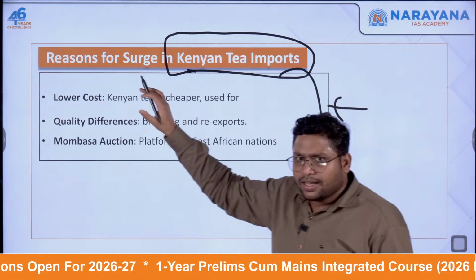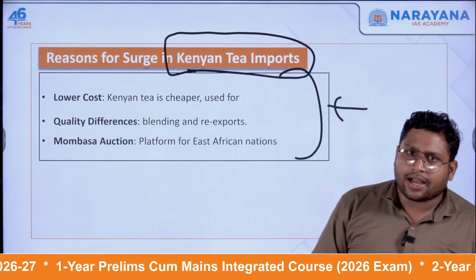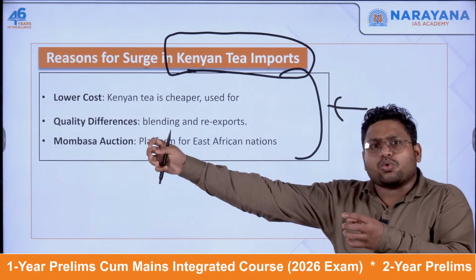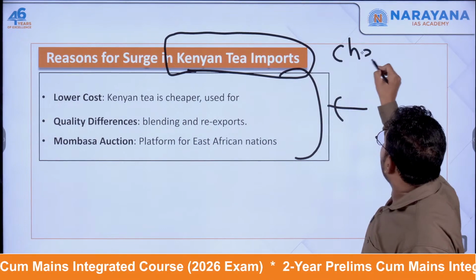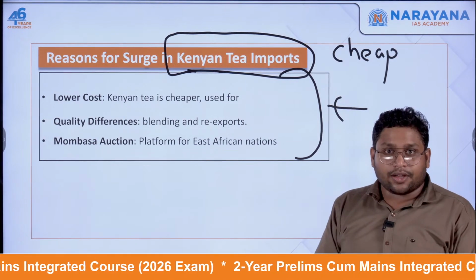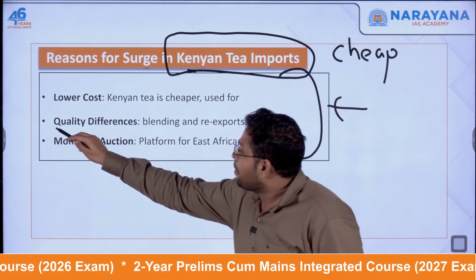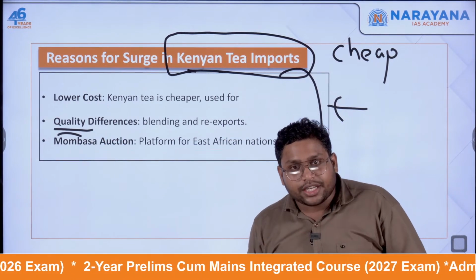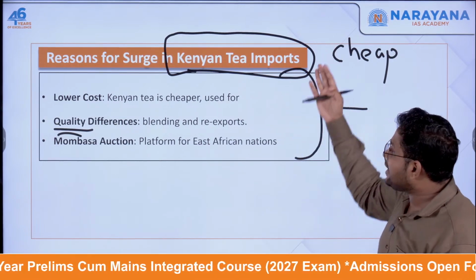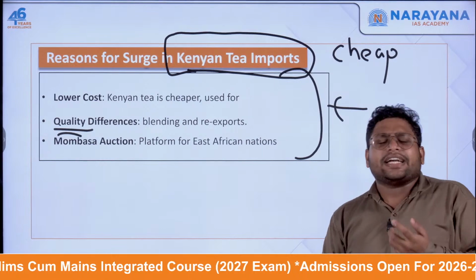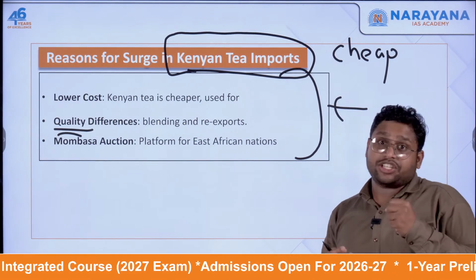First thing is, if you bring any tea from Africa, let's say the eastern part of Africa, Kenya being one of them, now the tea from Kenya is first of all very cheap. It's not that costly. If you look at Indian tea, it is relatively having high cost because it is a premium product. The quality of Indian tea is of a very high quality, whereas the Kenyan tea is having a very degraded quality.